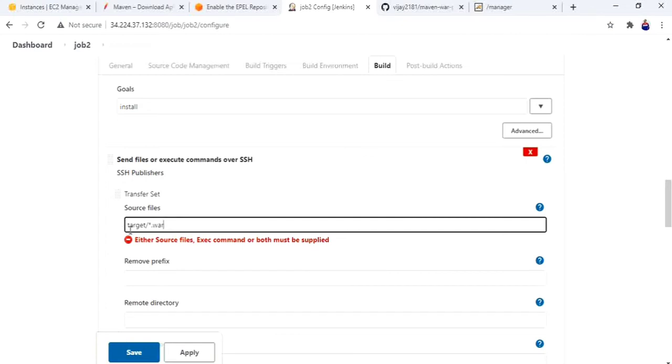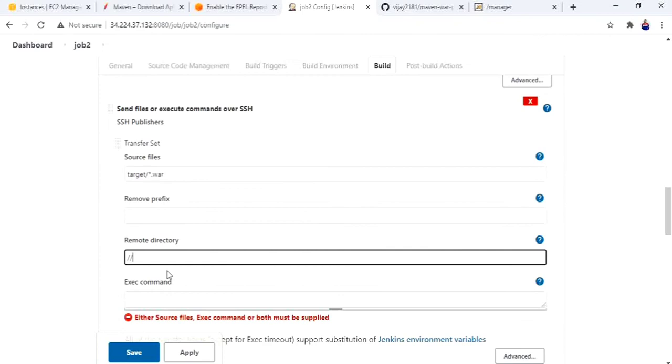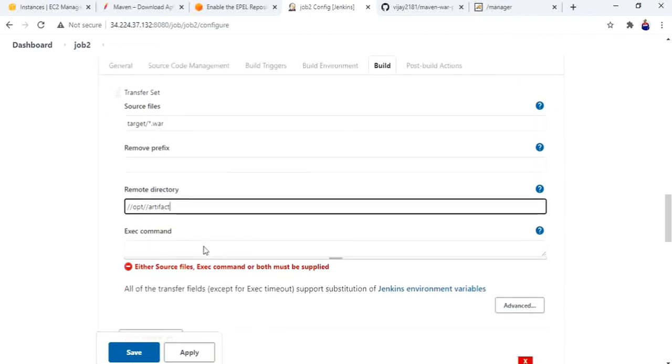I need not give the Jenkins workspace path for job 2, because we are already in job 2. After the job, this target has to be generated and the var file has to be copied. That's what I have given here. We need not give the whole path, and the remote directory is opt artifact. We need not give the total target var, because after generating the var file it will copy. While copying, it will make a directory target and copy this .var file. Okay, enough. I think you got this.